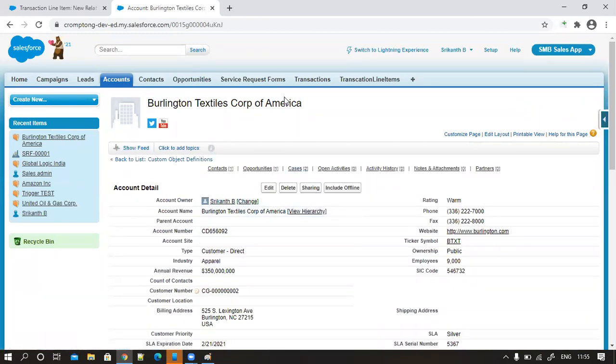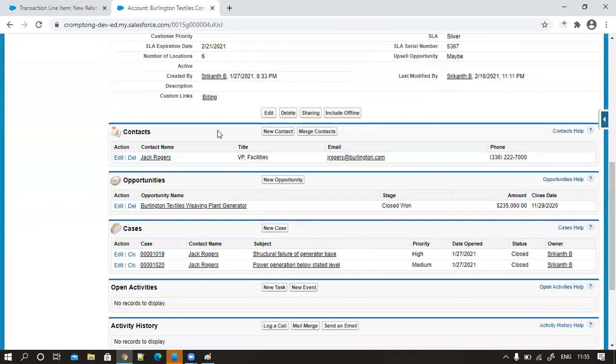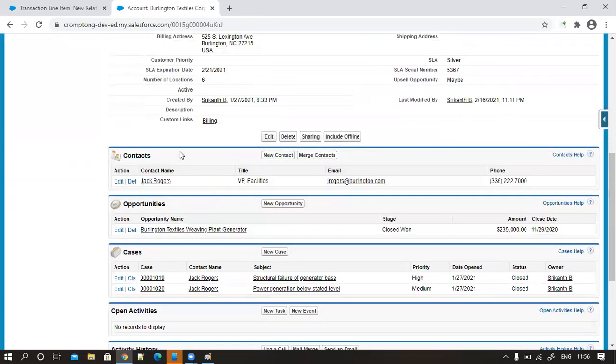These are the account's information. Can you tell me what these are technically? Values. What is this section? Yes, related section. Account is a parent, and contact is a related section, the child.